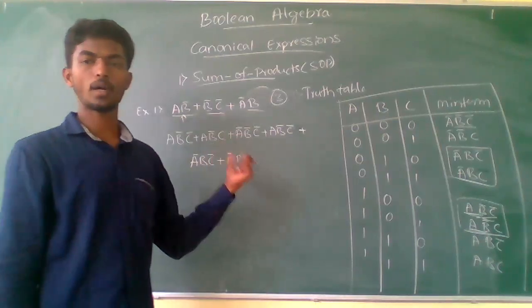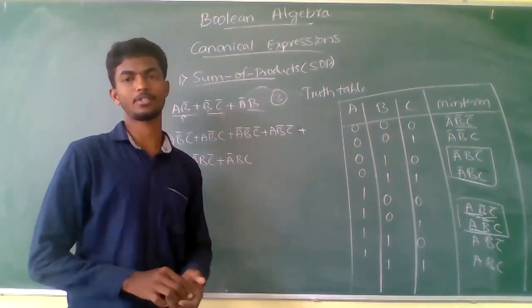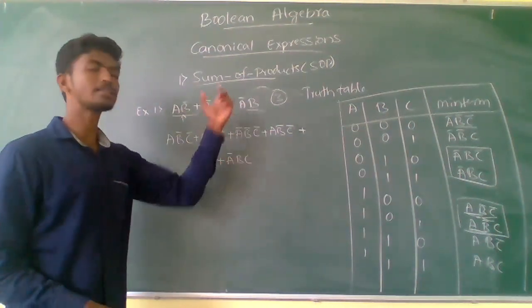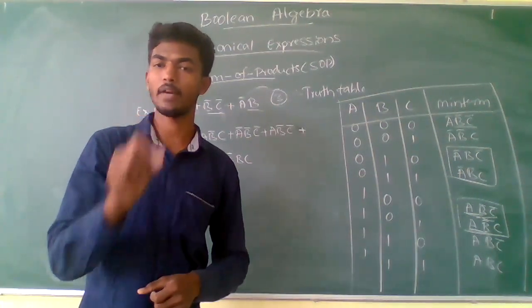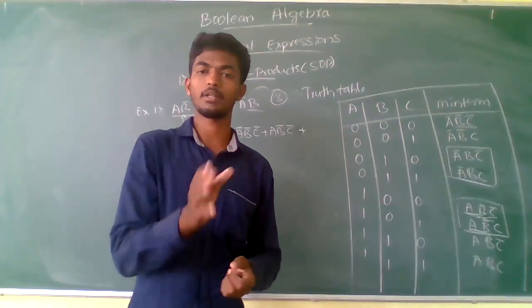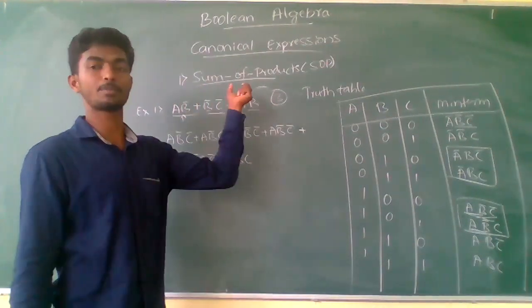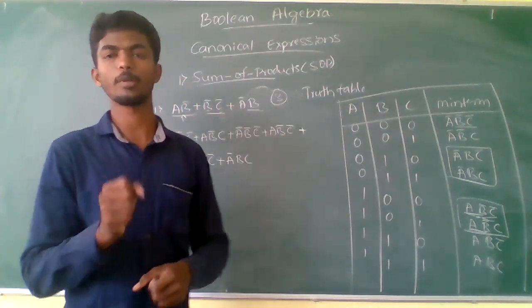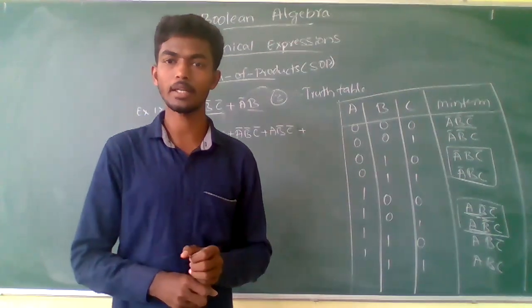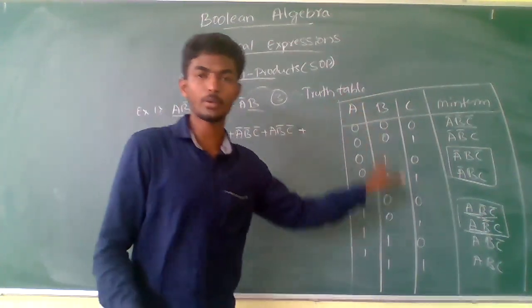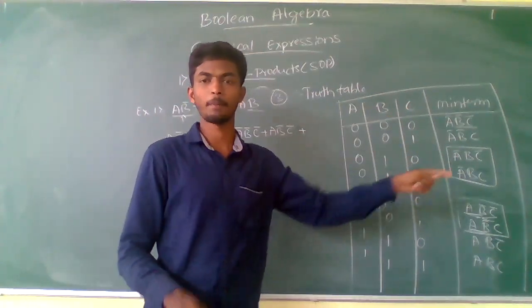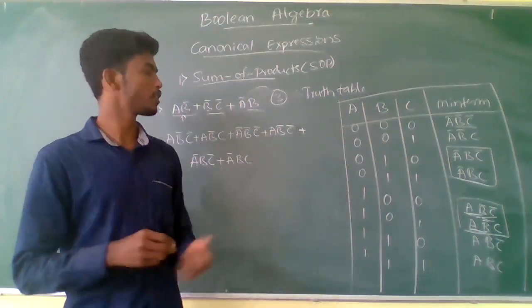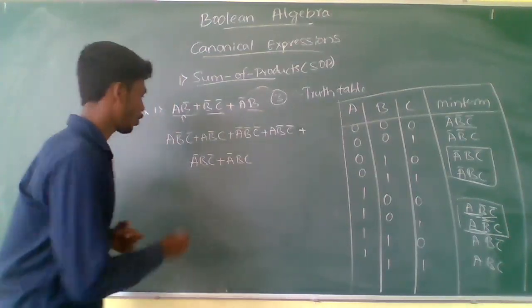This is what we call the canonical minterm expression, or canonical sum of products, by the truth table method. When converting the given expression into canonical SOP form using the truth table method, you must draw the truth table based on inputs and minterms. One more topic is the shorthand method.